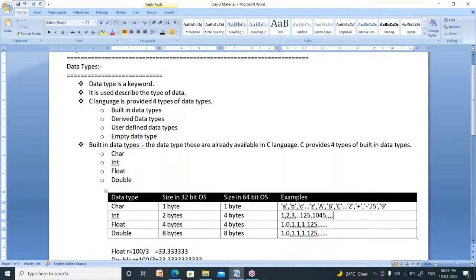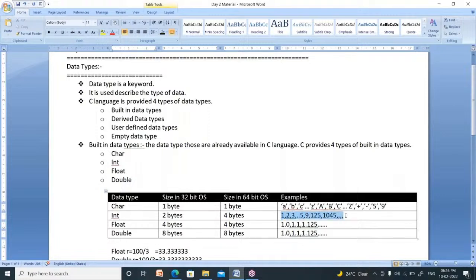Please remember this one. It is a number in character format. These are the numbers in integer format, 5, 9. These are the numbers in character format. Identify the difference.